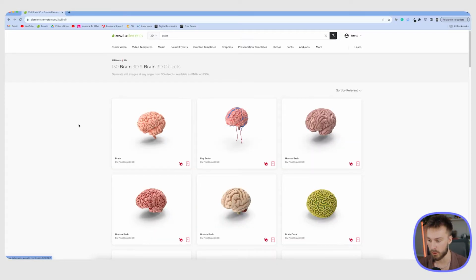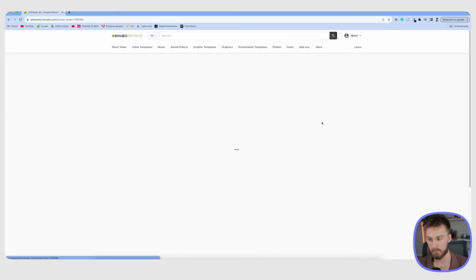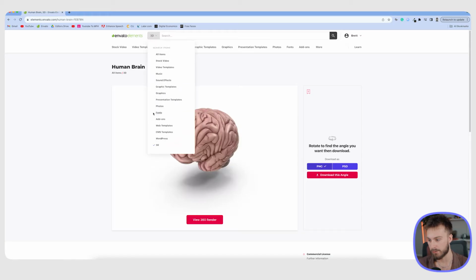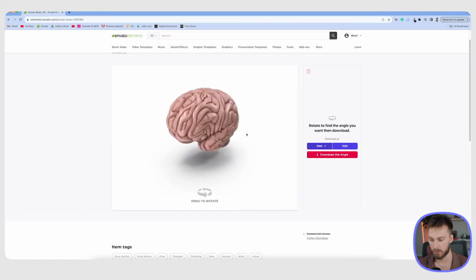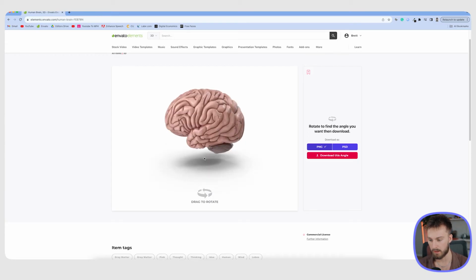So if you guys want to use a good area to find a lot of great assets, I suggest using Envato. This is where I'm pulling the brain asset from. And the beautiful thing about this is Envato has a 3D section. You can manipulate a lot of the assets they have in 3D, which is really cool. So we have this brain, and I want to turn it like that and then download it from there. And it's going to download just like that as a PNG with no background on it. So this is really simple. Recommend using Envato Elements in their 3D section for sure.